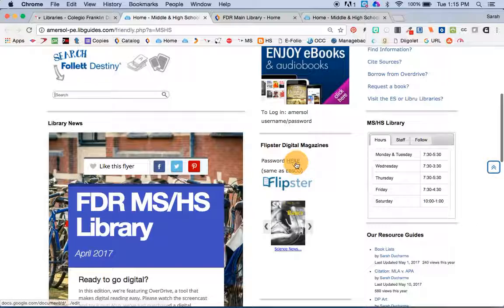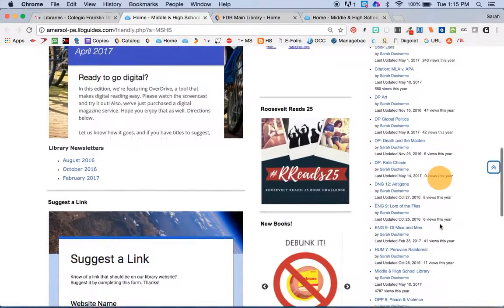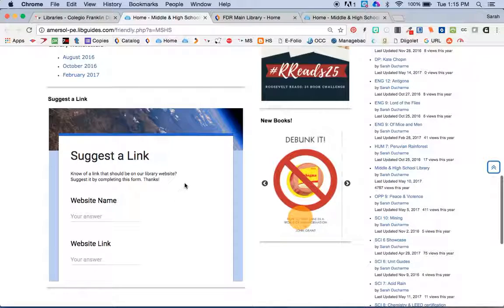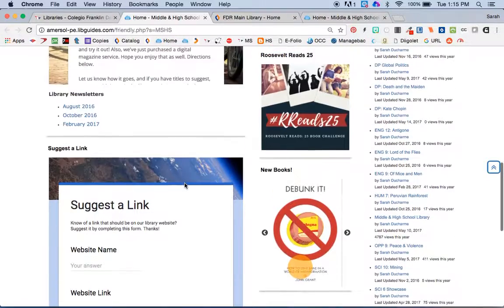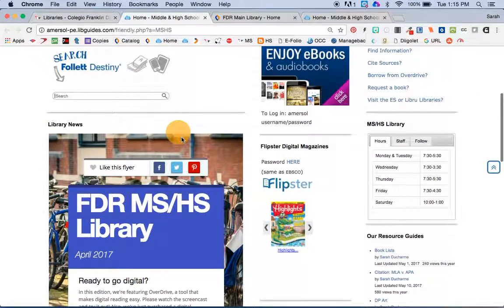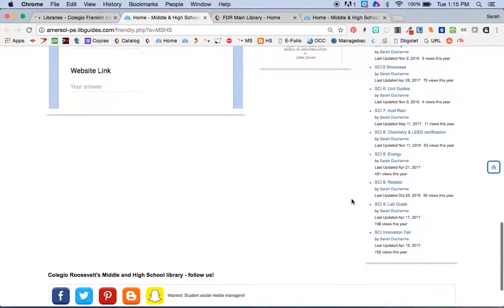We also have the Flipster digital magazines right here, the library hours. There's a list of all the different guides that have been made for different courses. If you'd like to suggest a link, we can add a link to this website anytime, and you can also see the latest news. We usually put a newsletter out every couple of months or so.